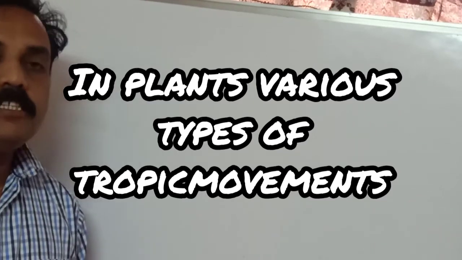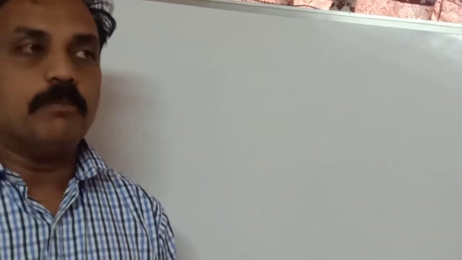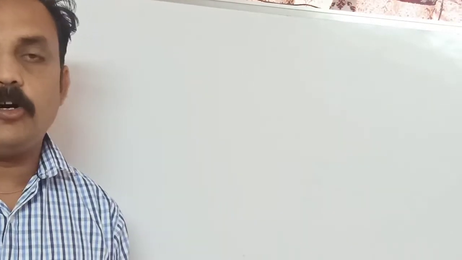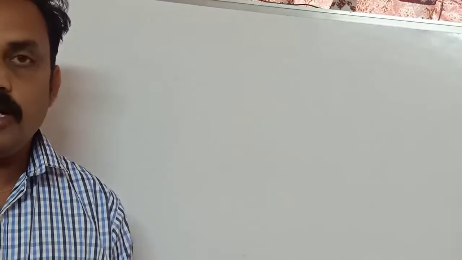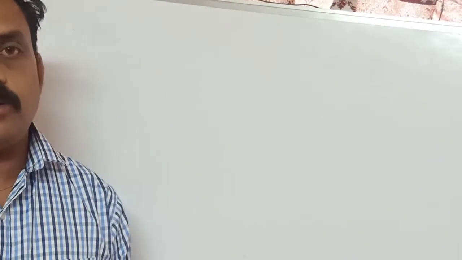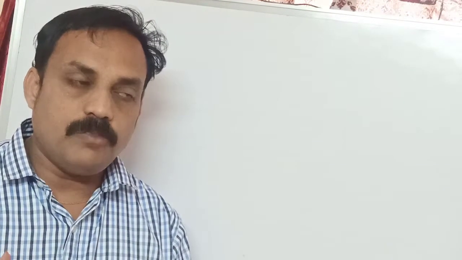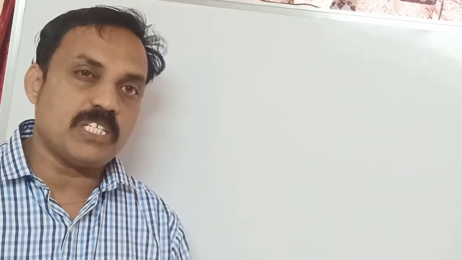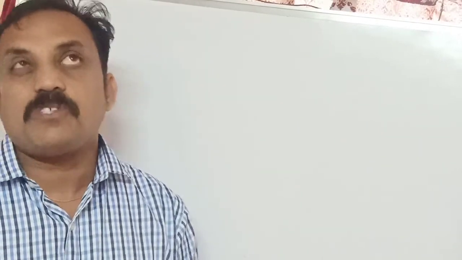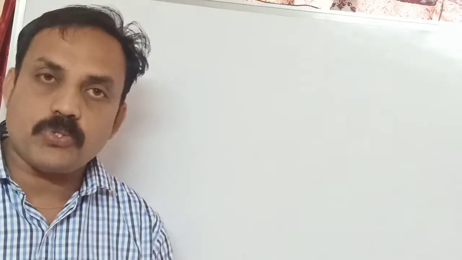Good morning, everybody. We are discussing control and coordination. Already we learned how control and coordination occur in human beings, how the nervous system functions, and the brain structure and functions. After that, we are going to discuss how plants show response to stimulus. First of all, just think and imagine plants showing response to stimulus.